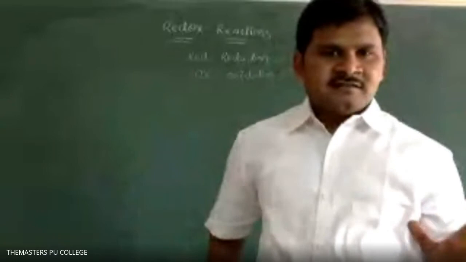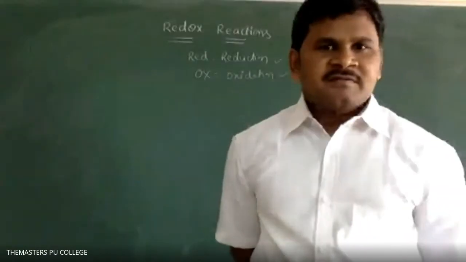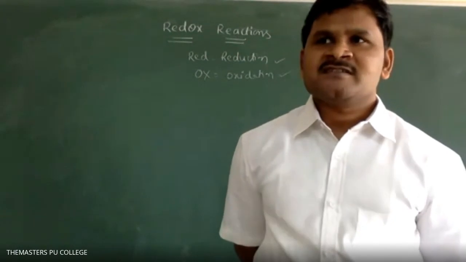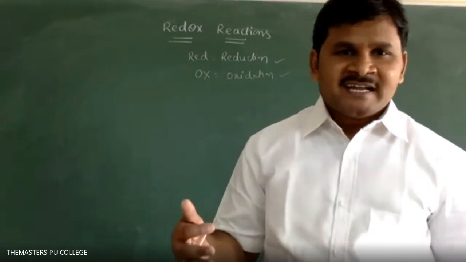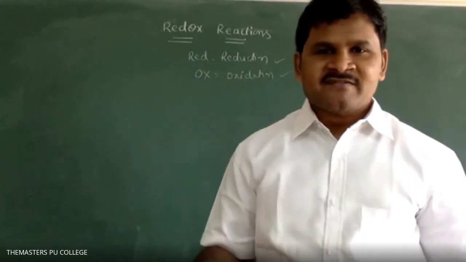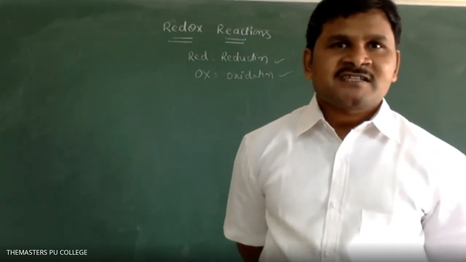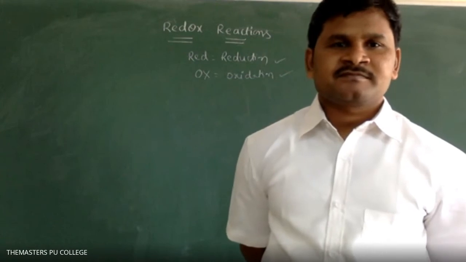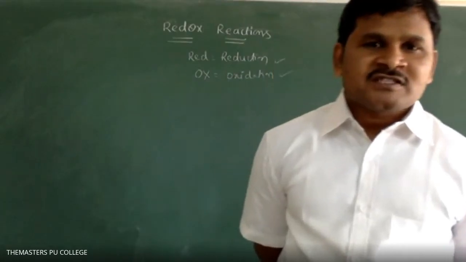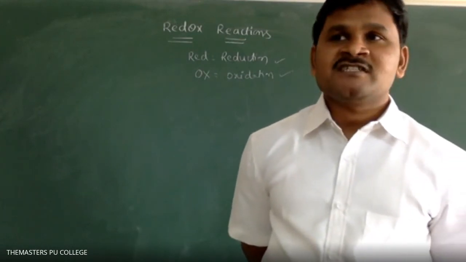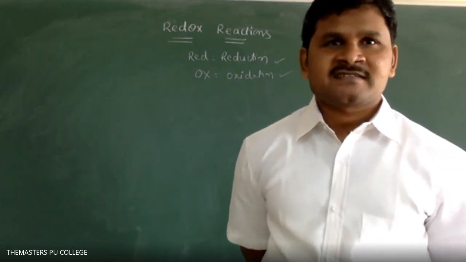Next, do you know metabolism reactions? Metabolism means the chemical reactions that take place in our body. Say, for example, we are taking food. Food is converted into what? Glucose. Food is converted into glucose. That glucose is converted into glycogen. So that glycogen is stored in the pancreas.